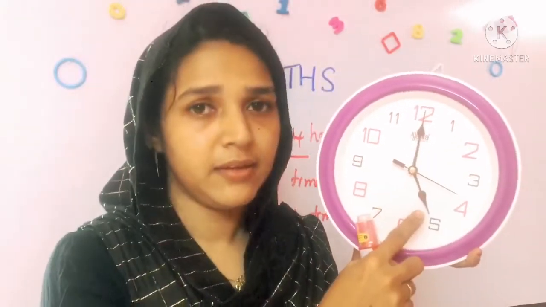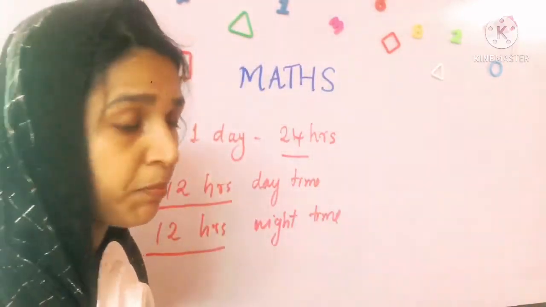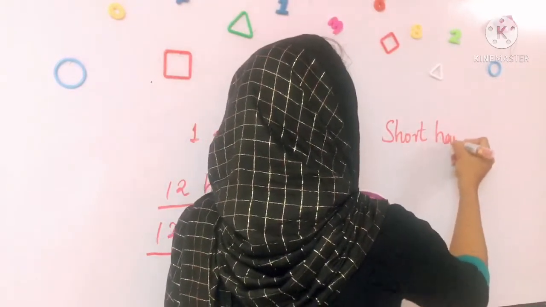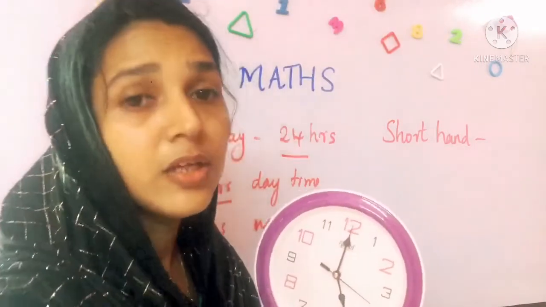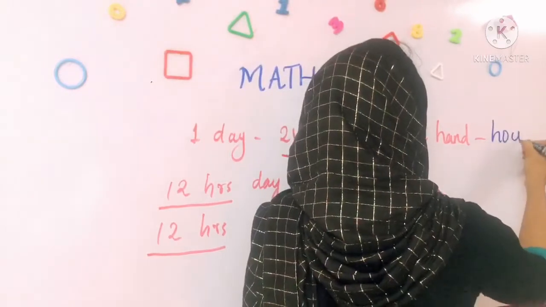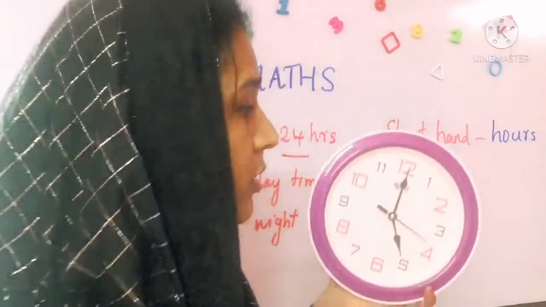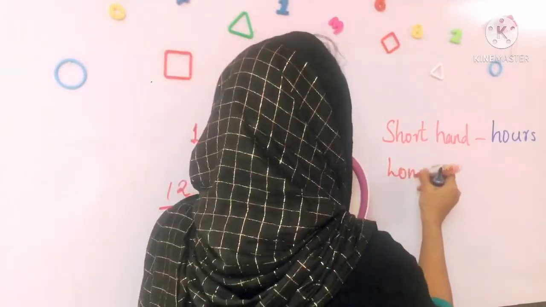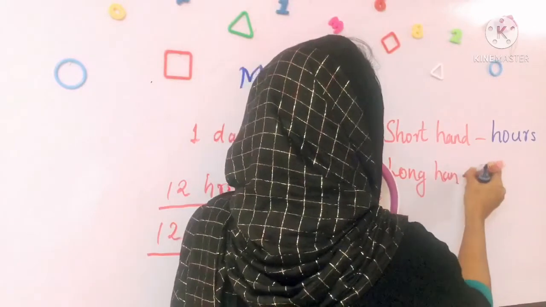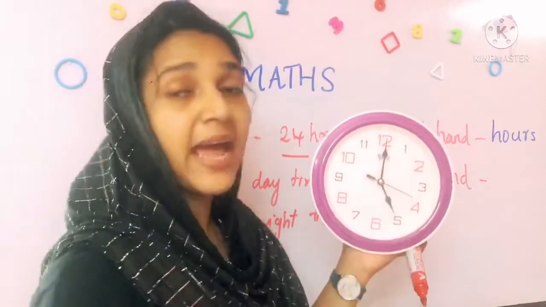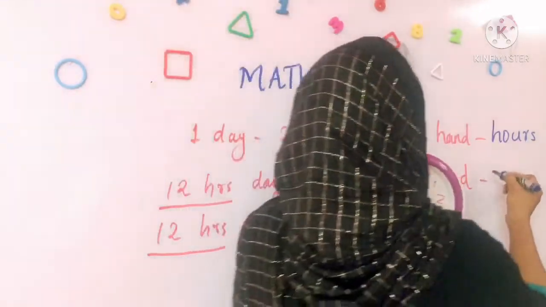The short hand indicates the hours. I will write it on the board: the short hand indicates what? The short hand indicates hours. And what about this long hand? Listen. The long hand indicates minutes. The long hand indicates minutes.